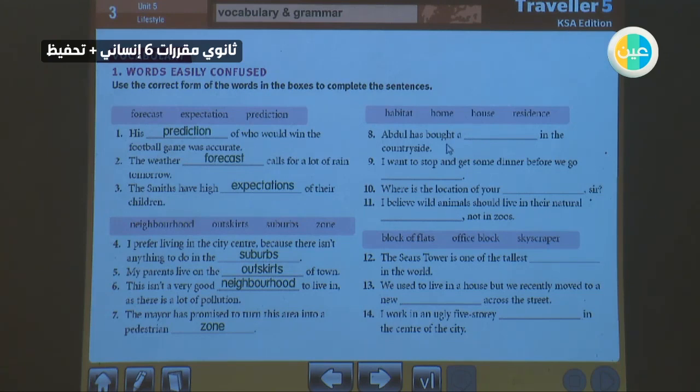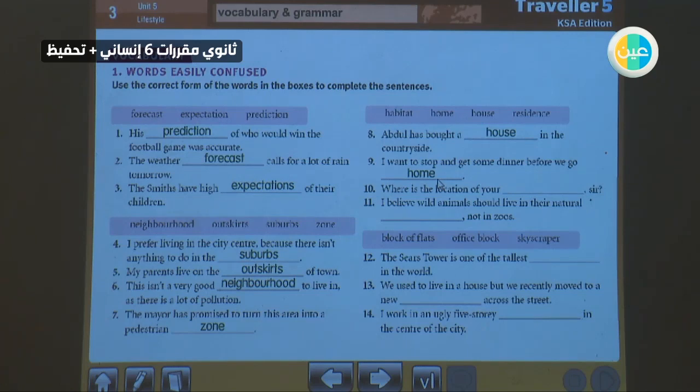Abdul has bought blank in the countryside. What can he buy? You cannot buy a home, a habitat or a residence, so he bought a house. I want to stop and get some dinner before we go home. Here he is talking about his house, but since it belongs to you, you can say home. I cannot say I will go with you to your home.